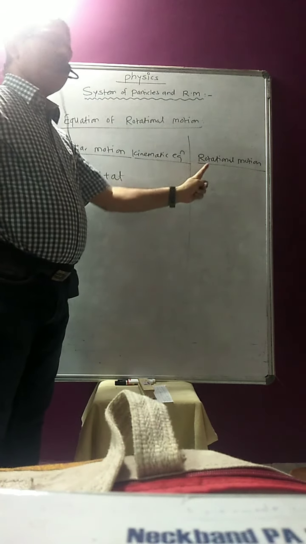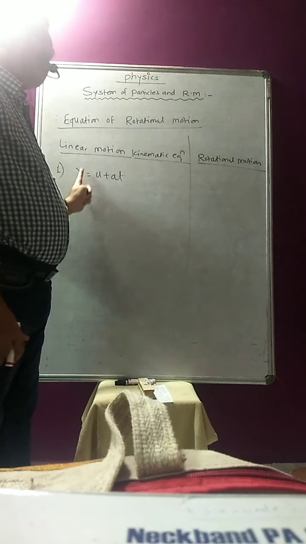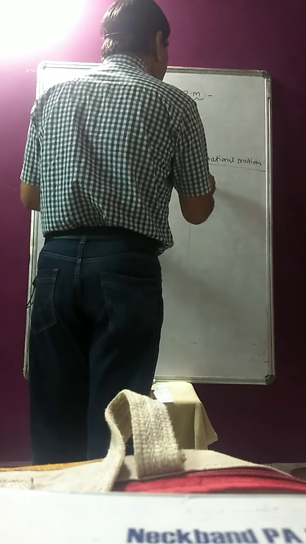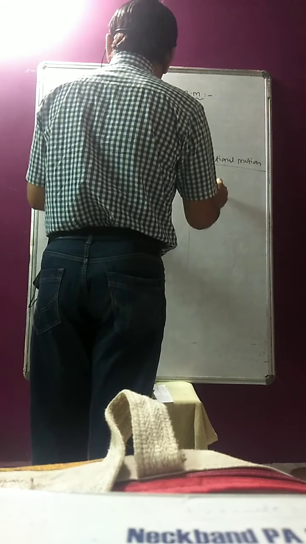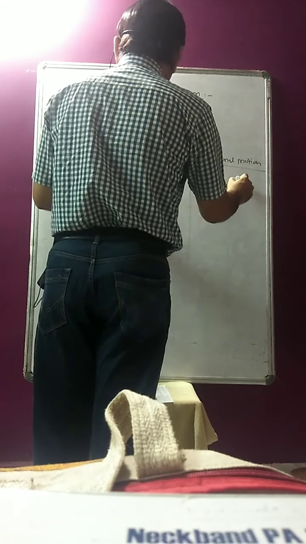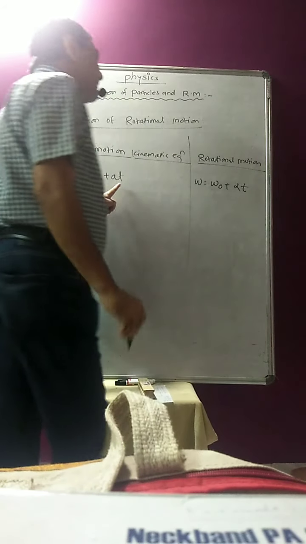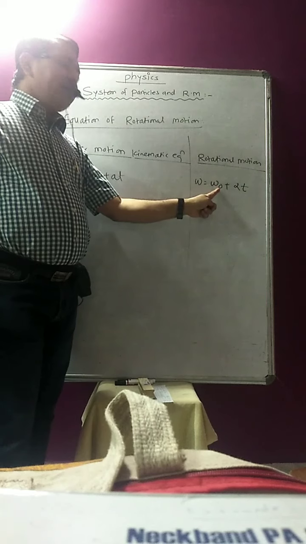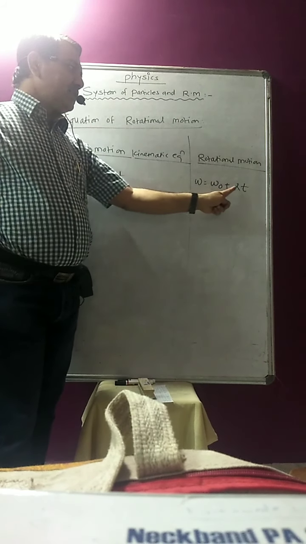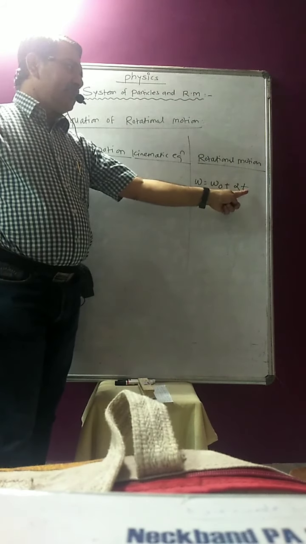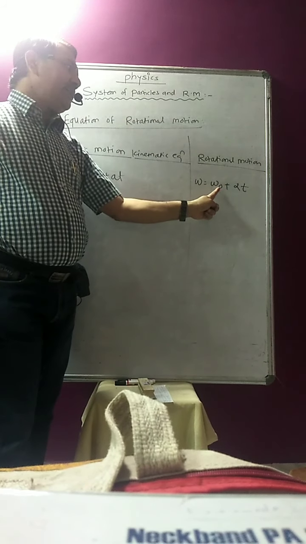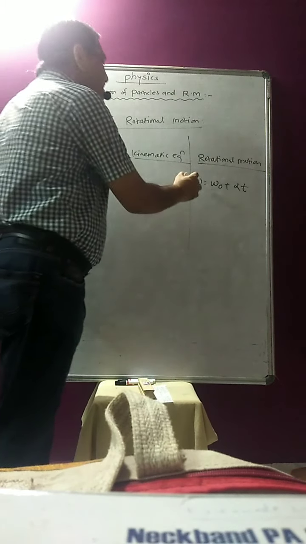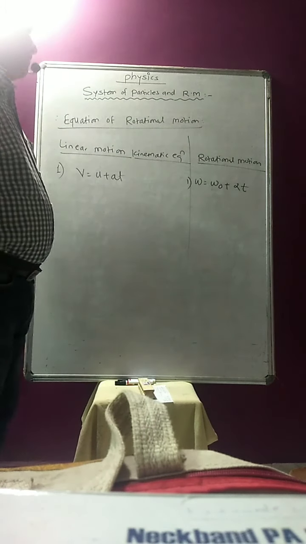Similarly, in rotational motion, there is an analogy of linear velocity and angular velocity. So in rotational motion, omega is equal to omega 0 plus alpha into t, where omega is the final angular velocity, omega 0 is the initial angular velocity, alpha is the angular acceleration, and t is the time taken to change that angular velocity from omega 0 to omega. So that is the first kinematic equation in rotational motion.